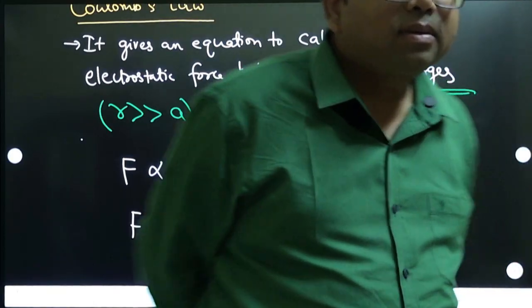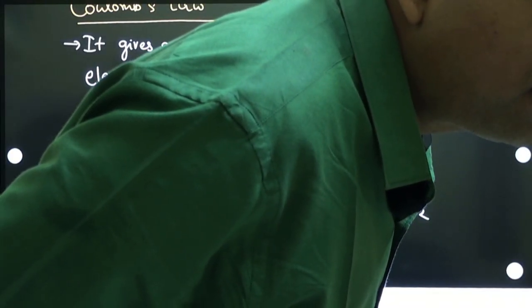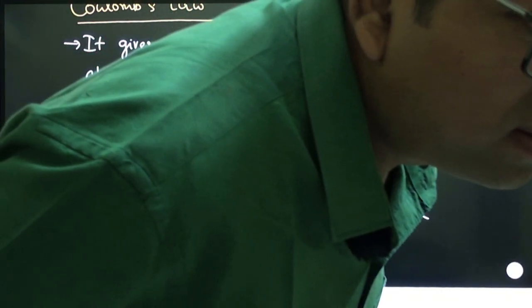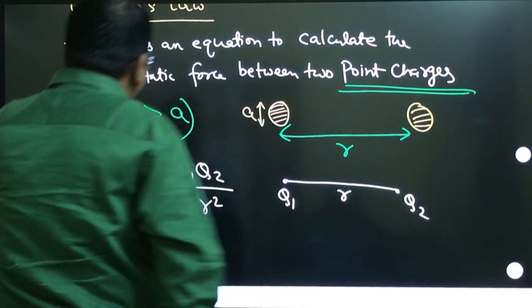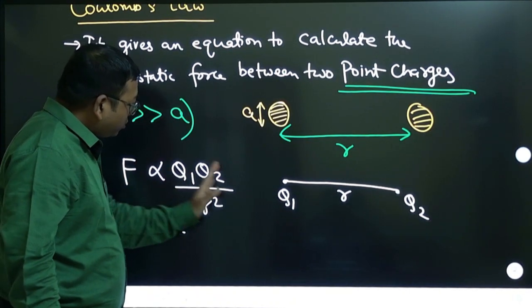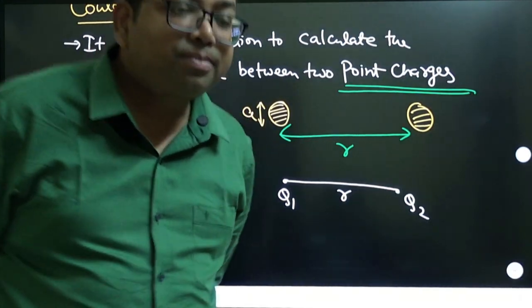Yes, Kevin. It is the magnitude of force. The magnitude of force is proportional to the product of charges and inversely proportional to the square of distance.